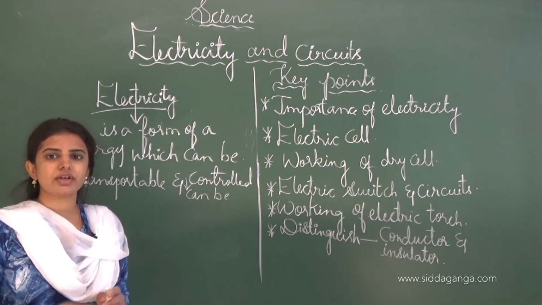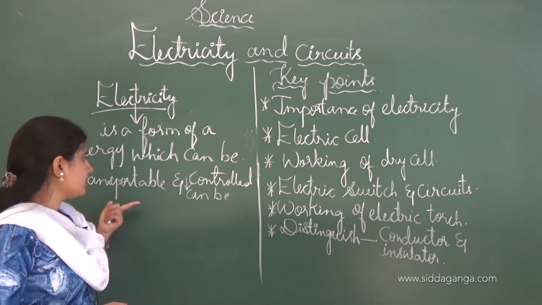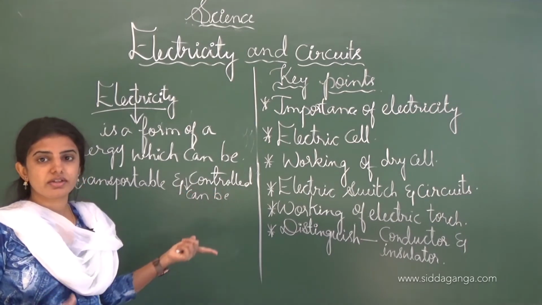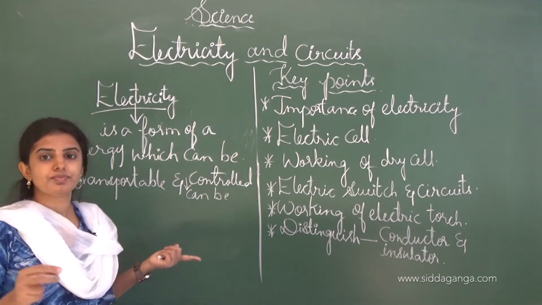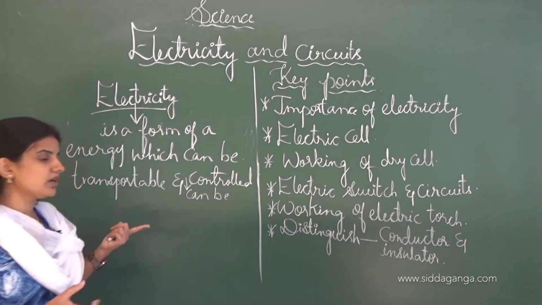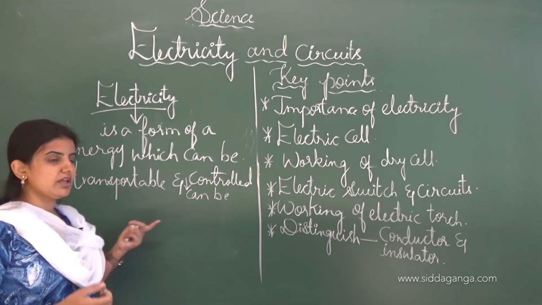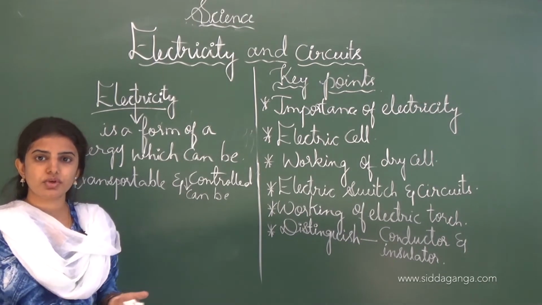Flowing of the electricity will be cut off, and thereby we can say that it is controllable. We can control it by switching off the electricity, and it is transportable. It can transfer from one place to another place through the wires.